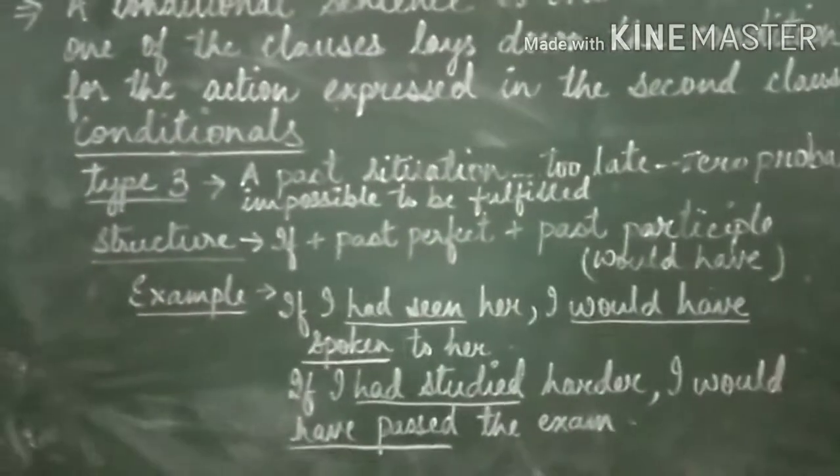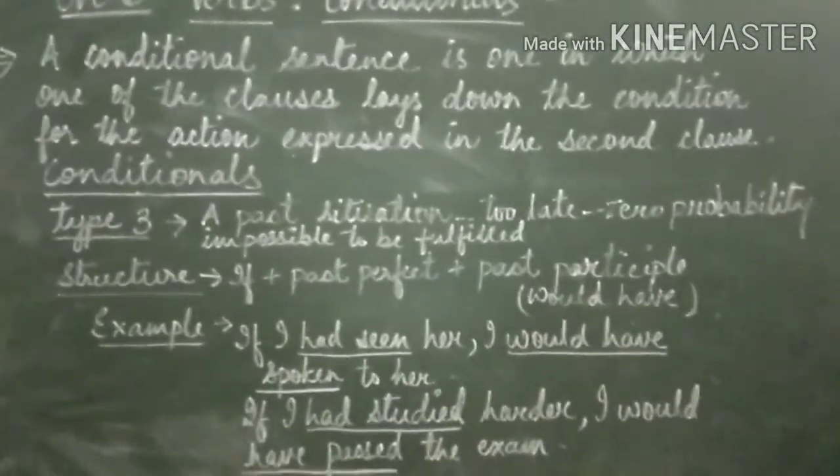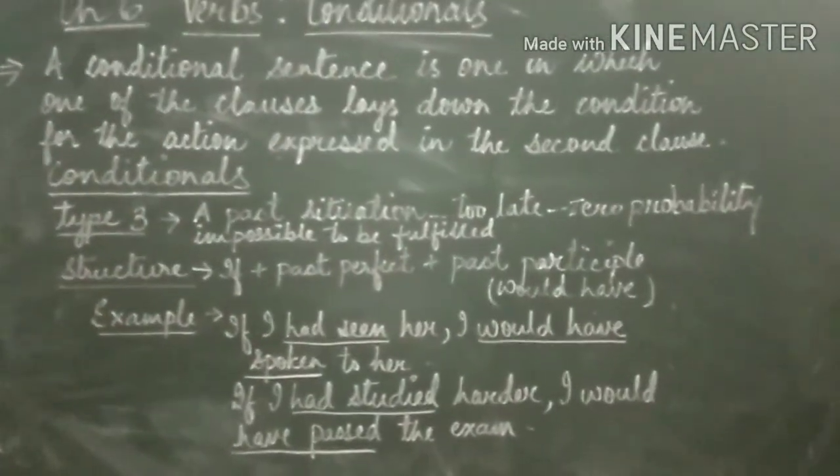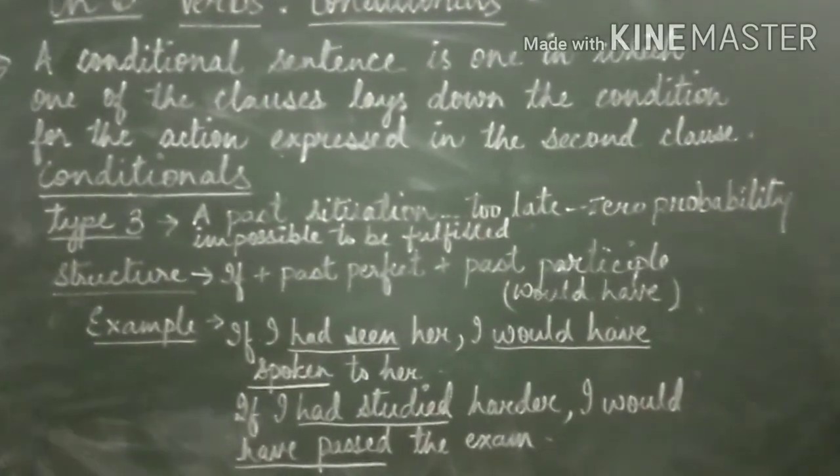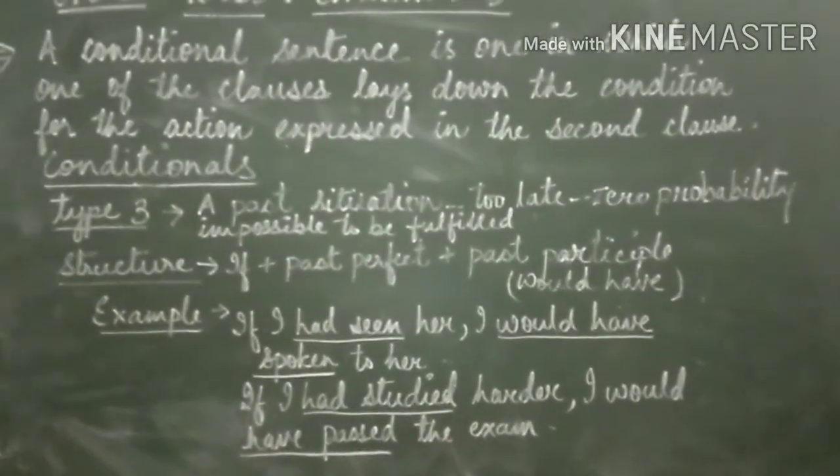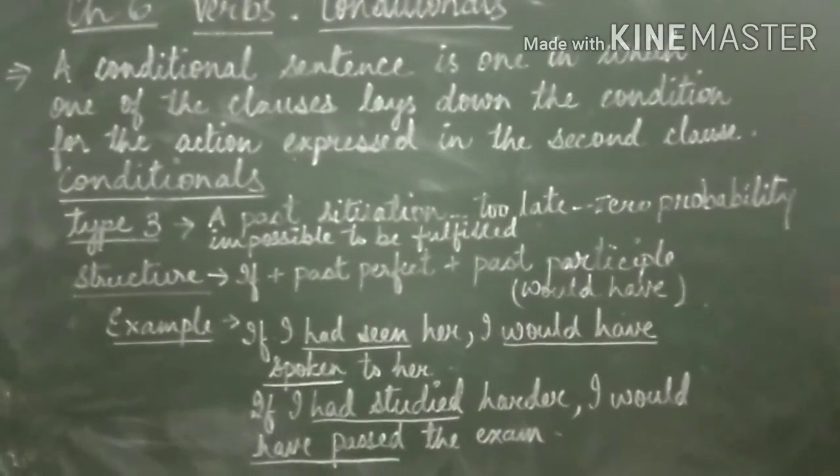So children, I think all the types you have understood very well, and then you are going to do the exercise from the book. So that's all, children.